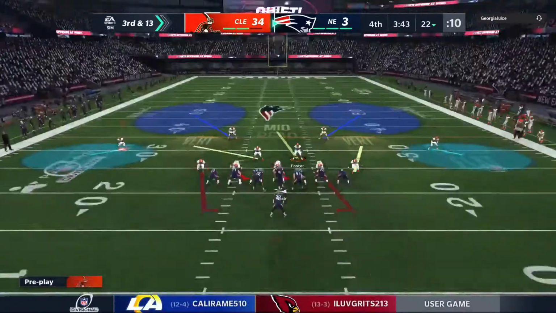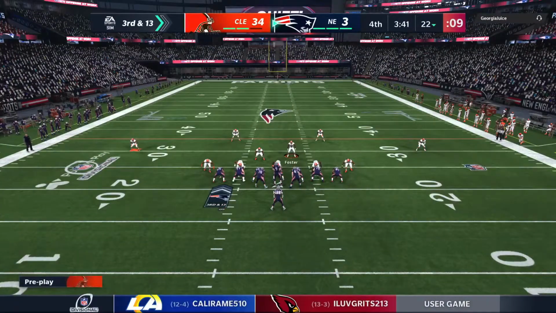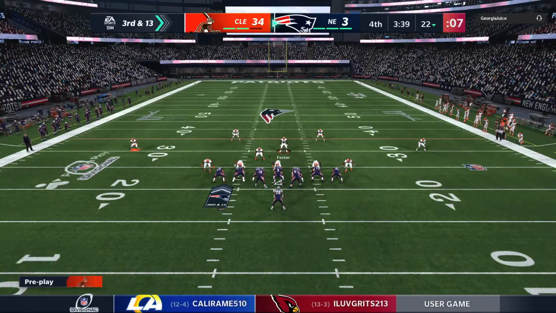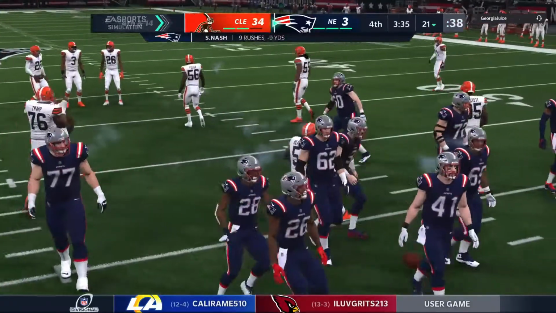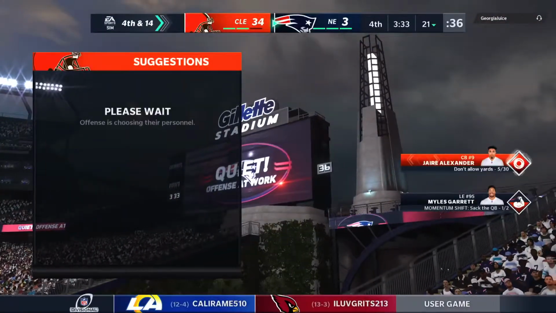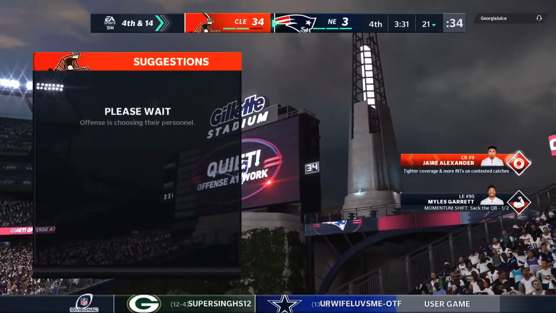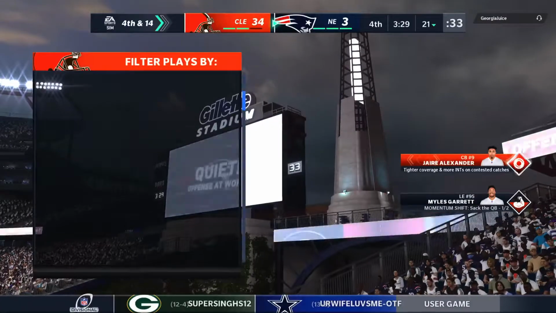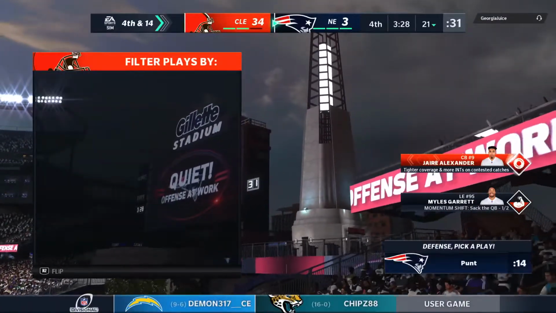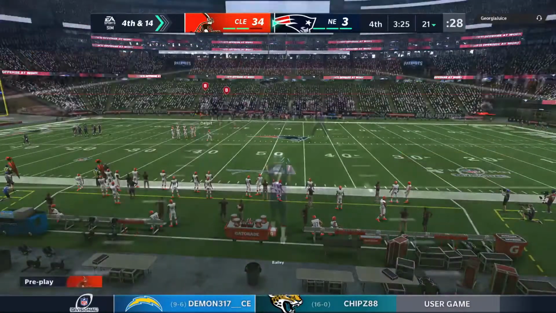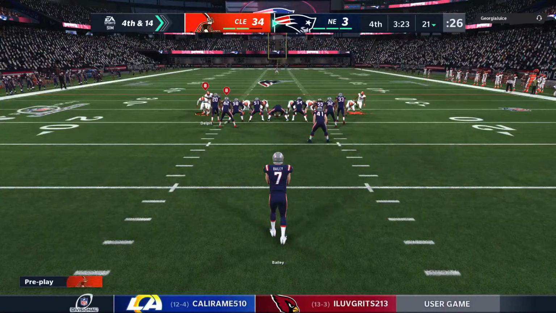So time to start going in the other direction as they come up now 3rd and long. And they take a knee. The Patriots send out their punter as he'll punt it away for the 4th time today.